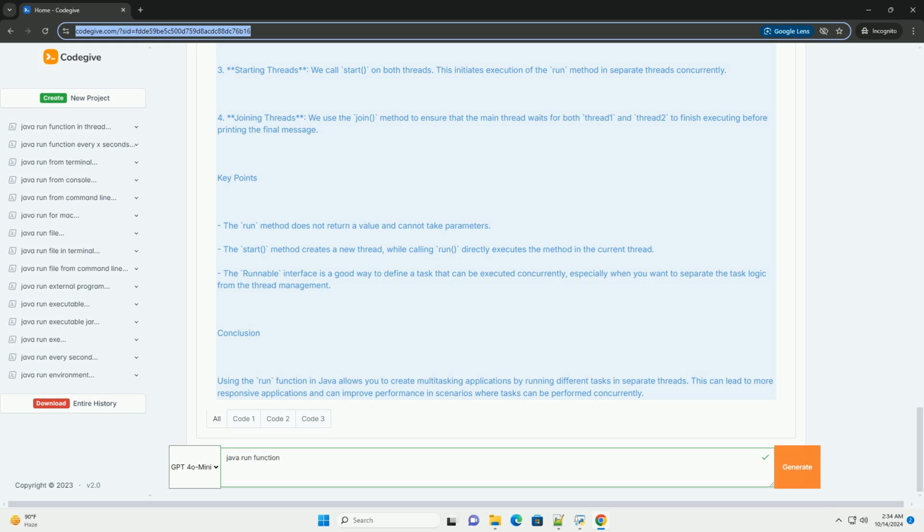4. Joining threads. We use the join method to ensure that the main thread waits for both thread1 and thread2 to finish executing before printing the final message.